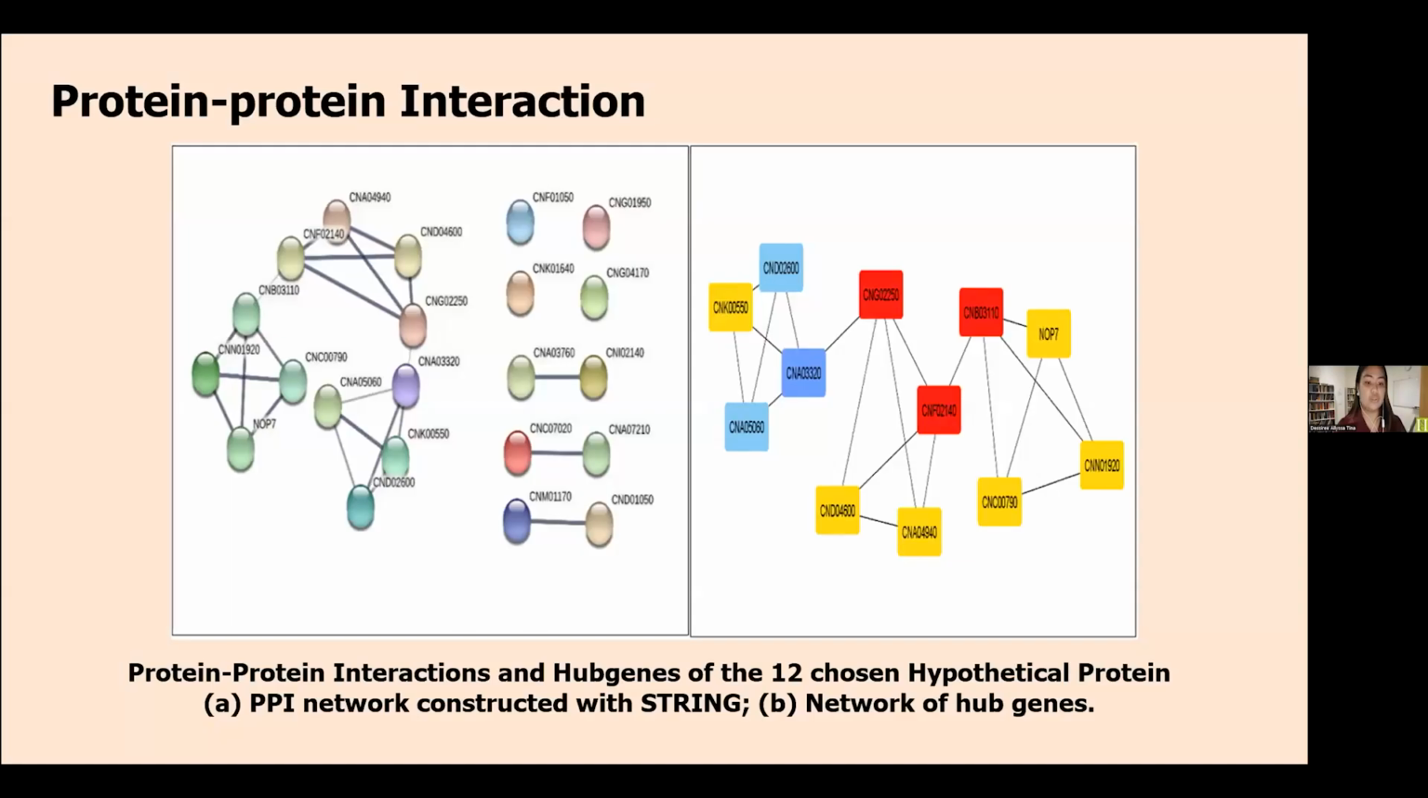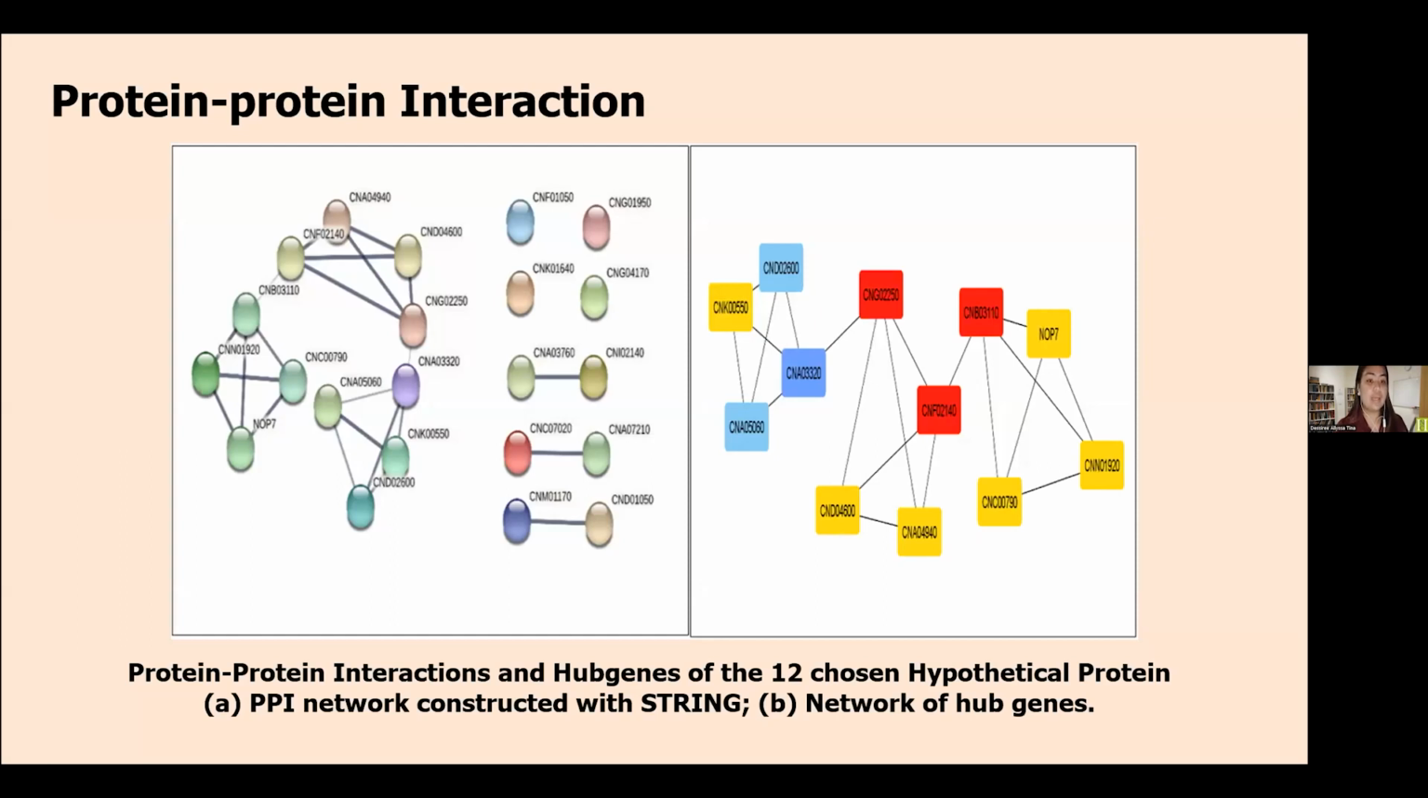was identified through the use of the STRING database. 4 out of 12 hypothetical proteins showed significant interaction in characterizing the versatility, the adaptability, and the specificity of a specific protein of interest.